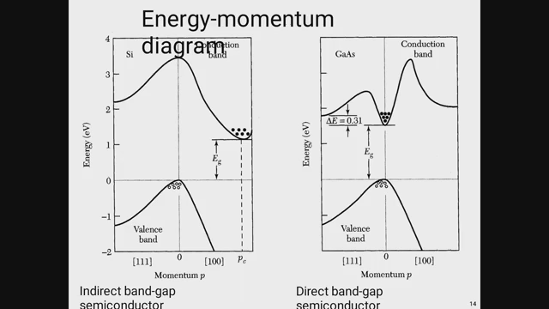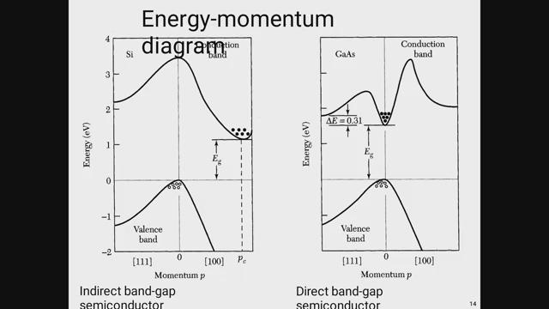Now this is the energy momentum diagram. There are basically two kinds of band gap structure we are using: one is direct band gap and another one is indirect band gap.